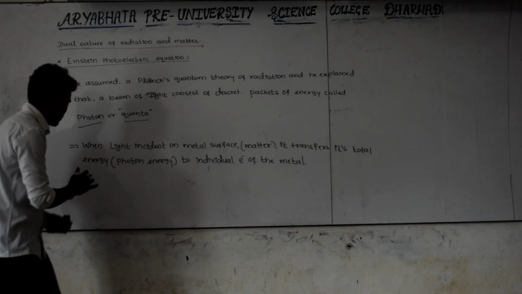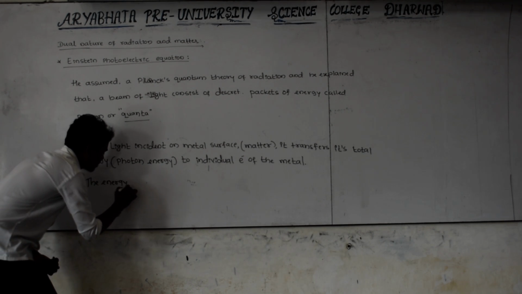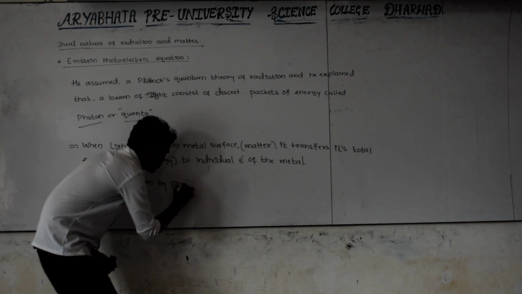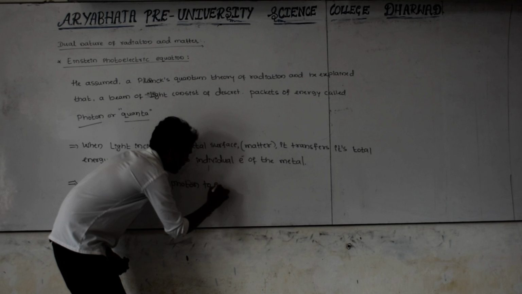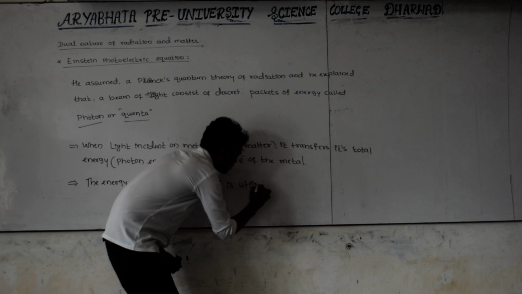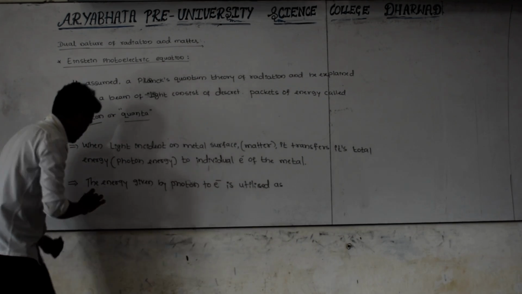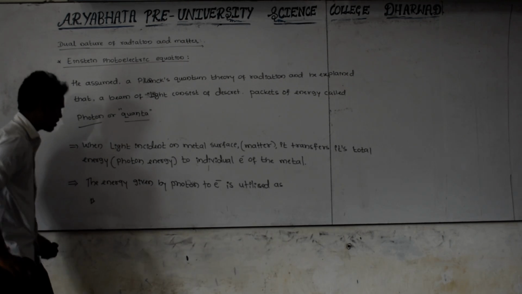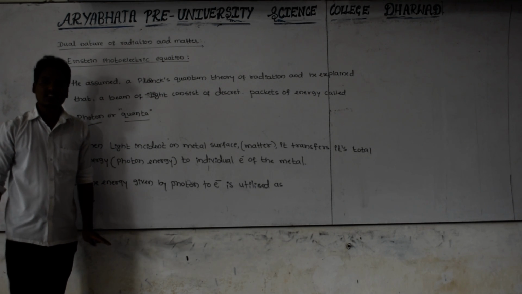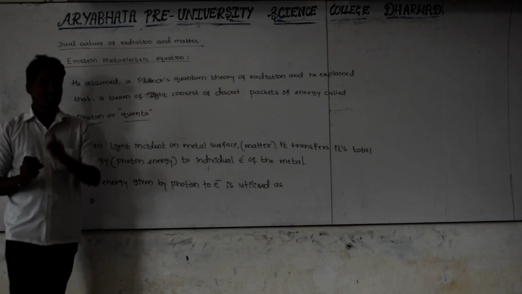That is, the part of whatever energy is given by the photon to the electron is used by the electron in two processes.